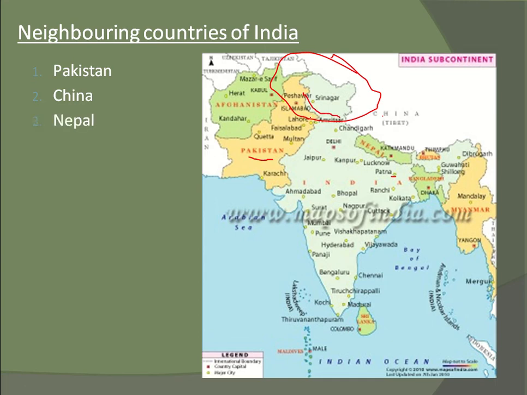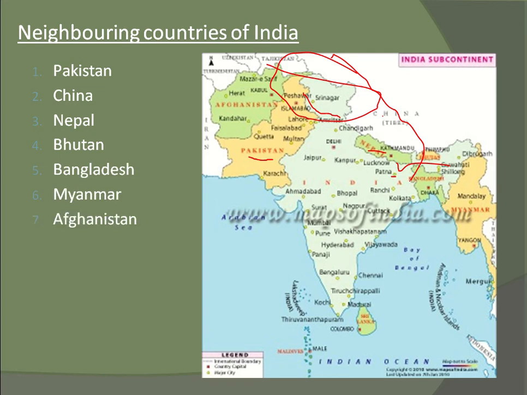And this is Nepal. Next is Bhutan, nearly here to here. And next Bangladesh, Myanmar, Afghanistan, Sri Lanka, Maldives. That's it.